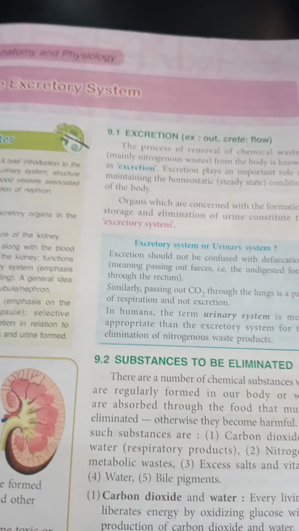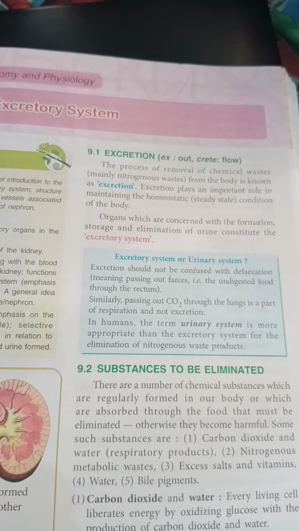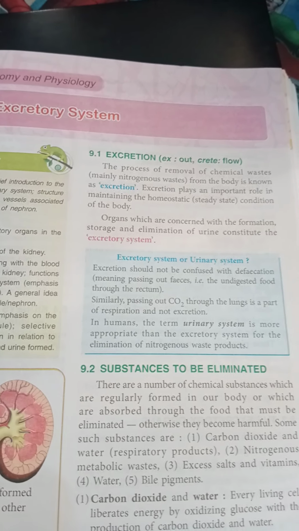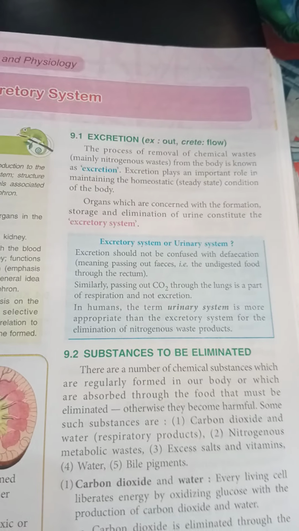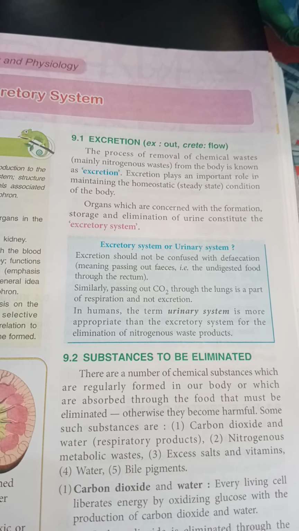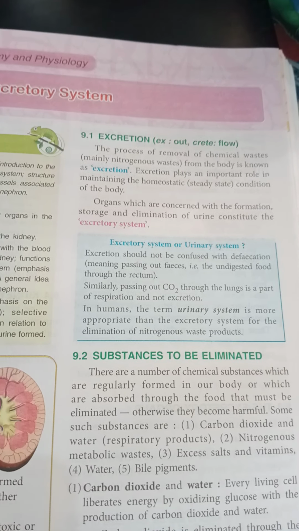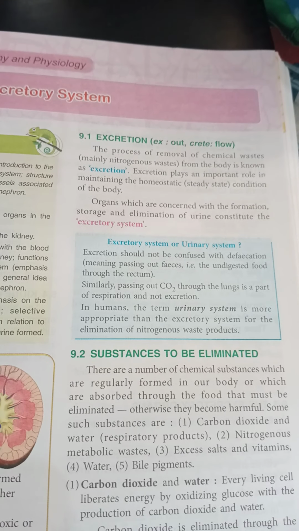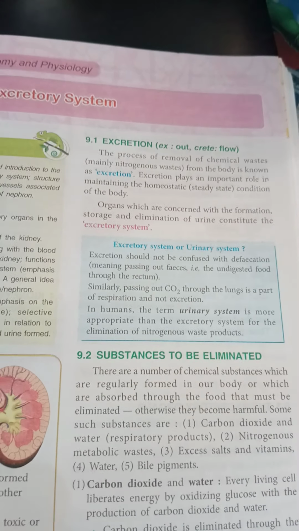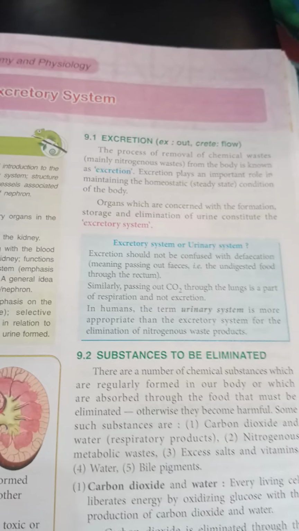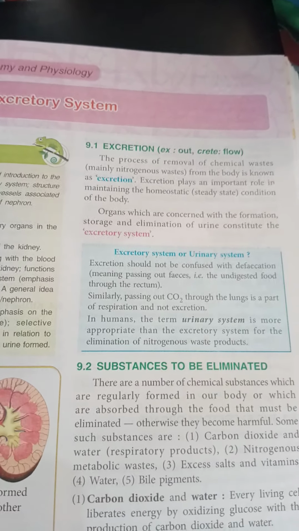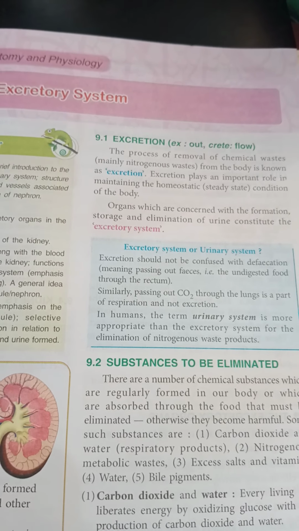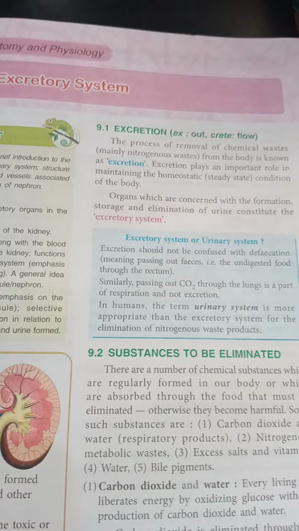So, do you know what is excretion? Ex means out and crete means to flow. So, the process of removal of chemical waste, namely nitrogenous waste, from the body is known as excretion. Excretion plays a very important role in maintaining the balanced condition of the body, that is the homeostatic condition of the body. Organs which are concerned with the formation, storage and elimination of urine constitute the excretory system.